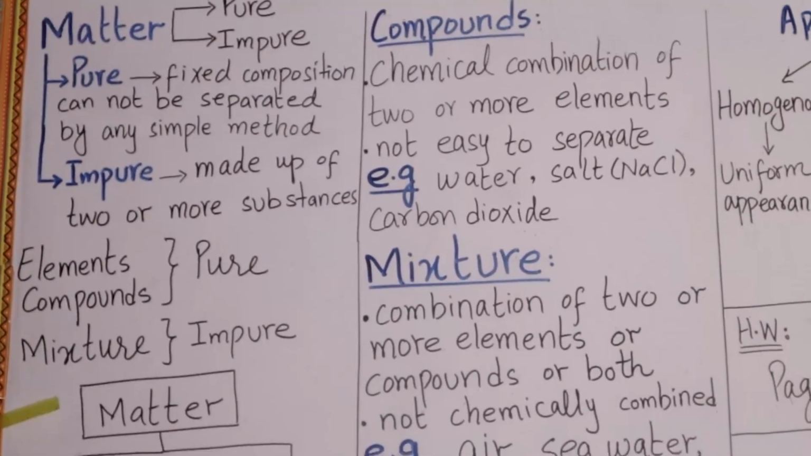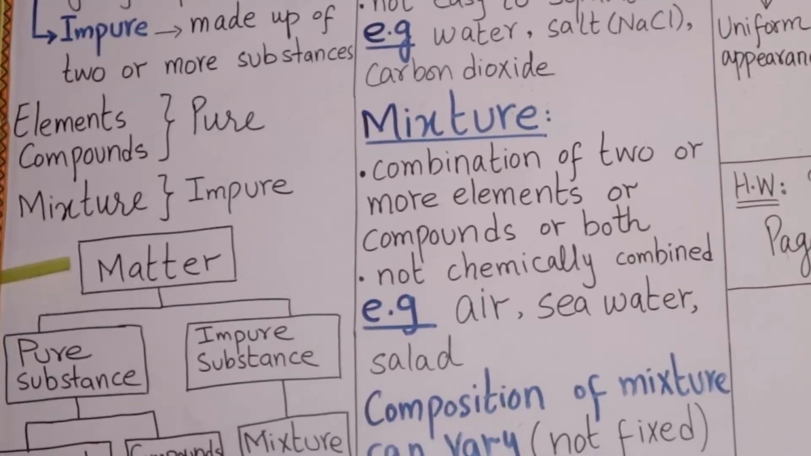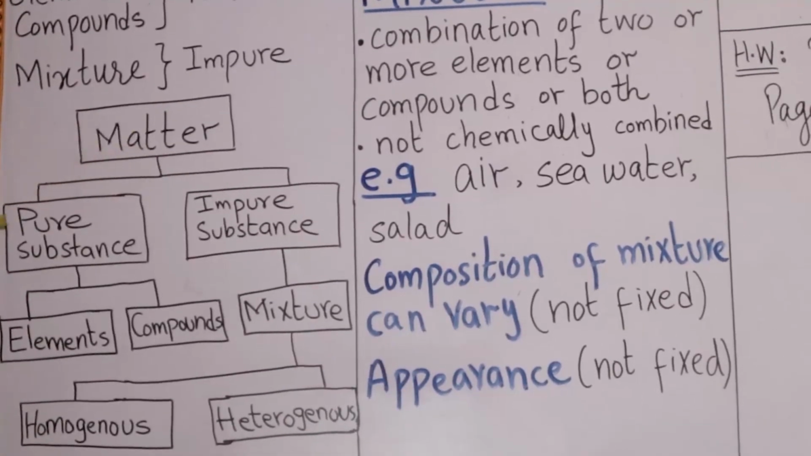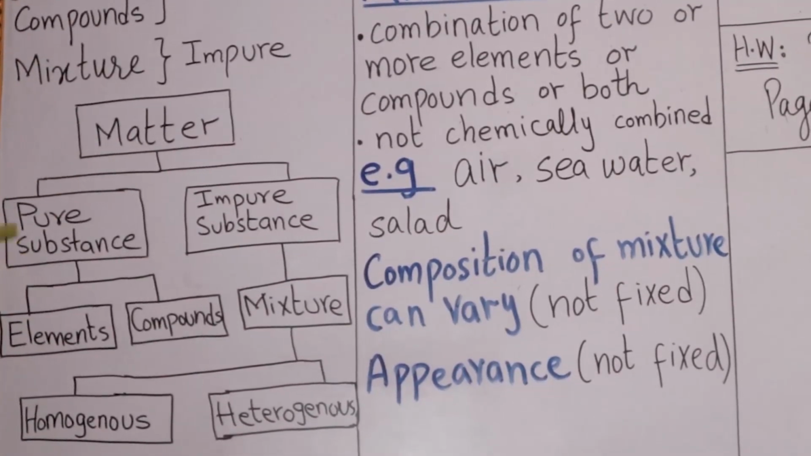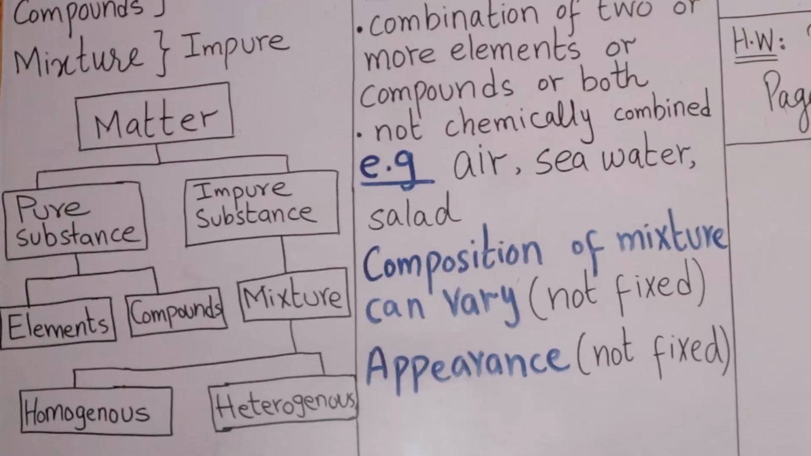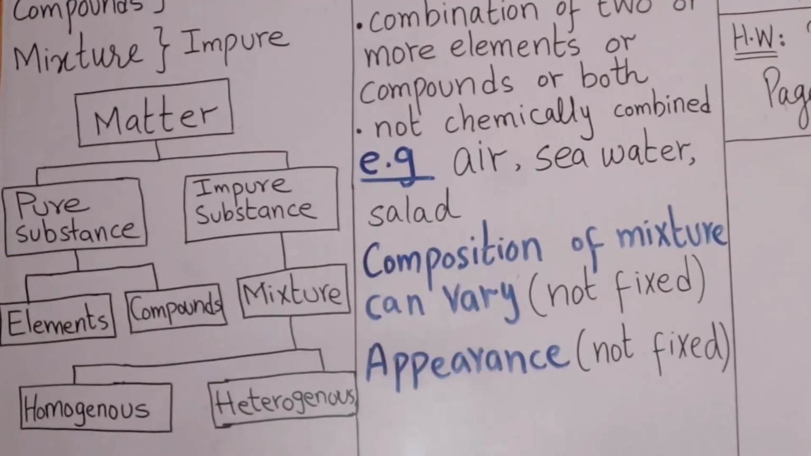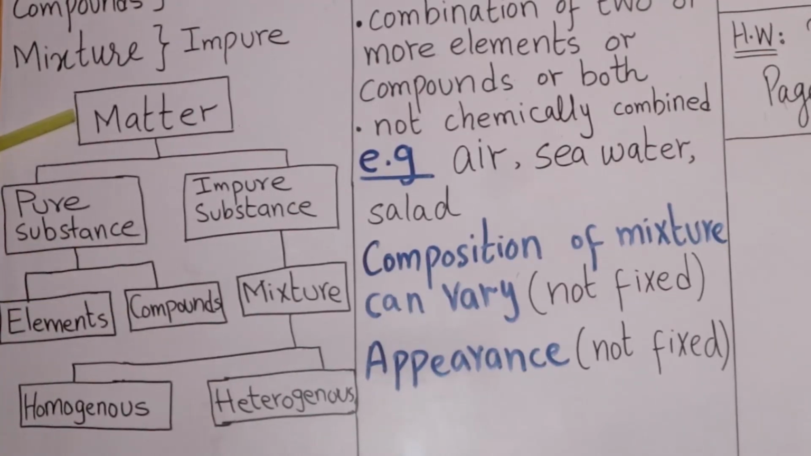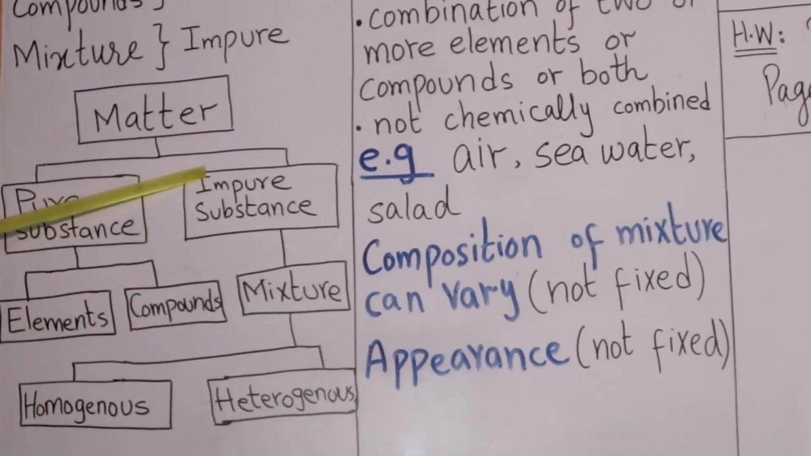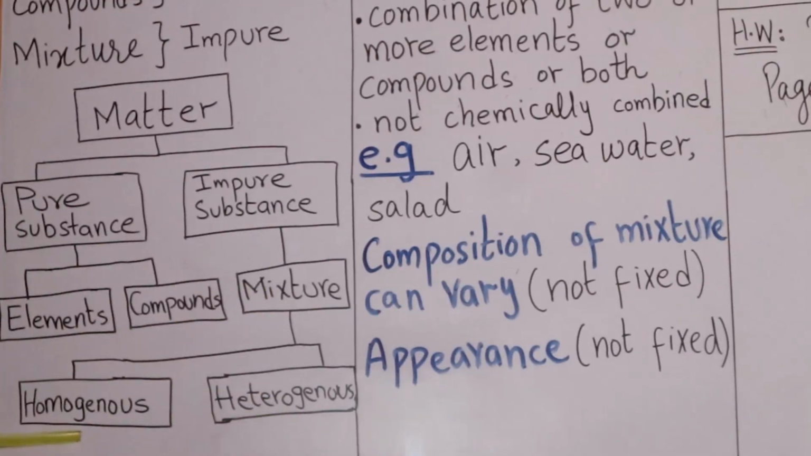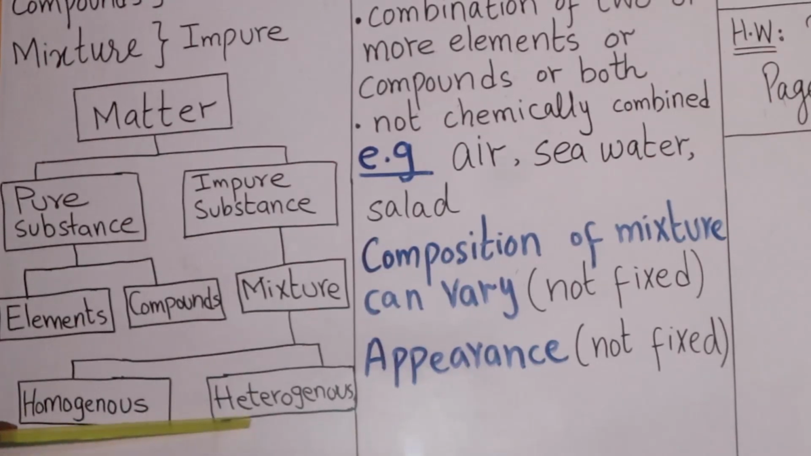From this flowchart diagram, you can easily depict that matter is further divided into two forms: pure substance and impure substance. Pure substance is further divided into elements and compounds. As I said earlier, elements and compounds are pure form of matter, while mixture is impure form of matter. Now further, mixture is classified into two groups: homogeneous mixture and heterogeneous mixture.